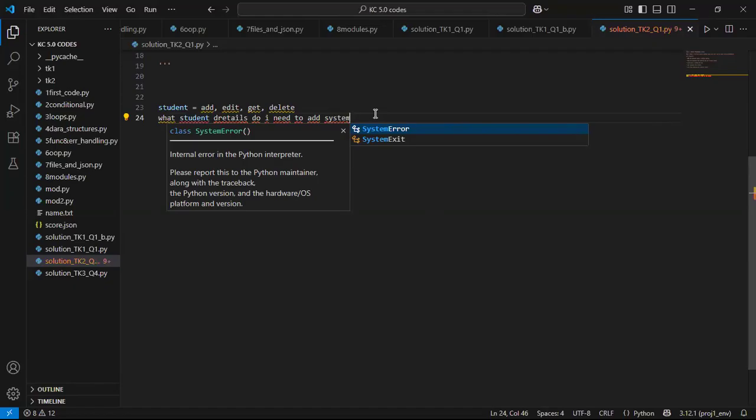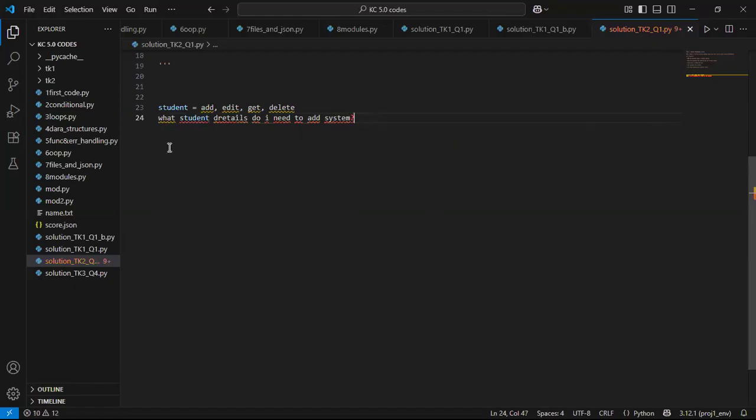So this first understanding comes from understanding what a management system is. That is what brought about the add, the edit, the get, and the delete.